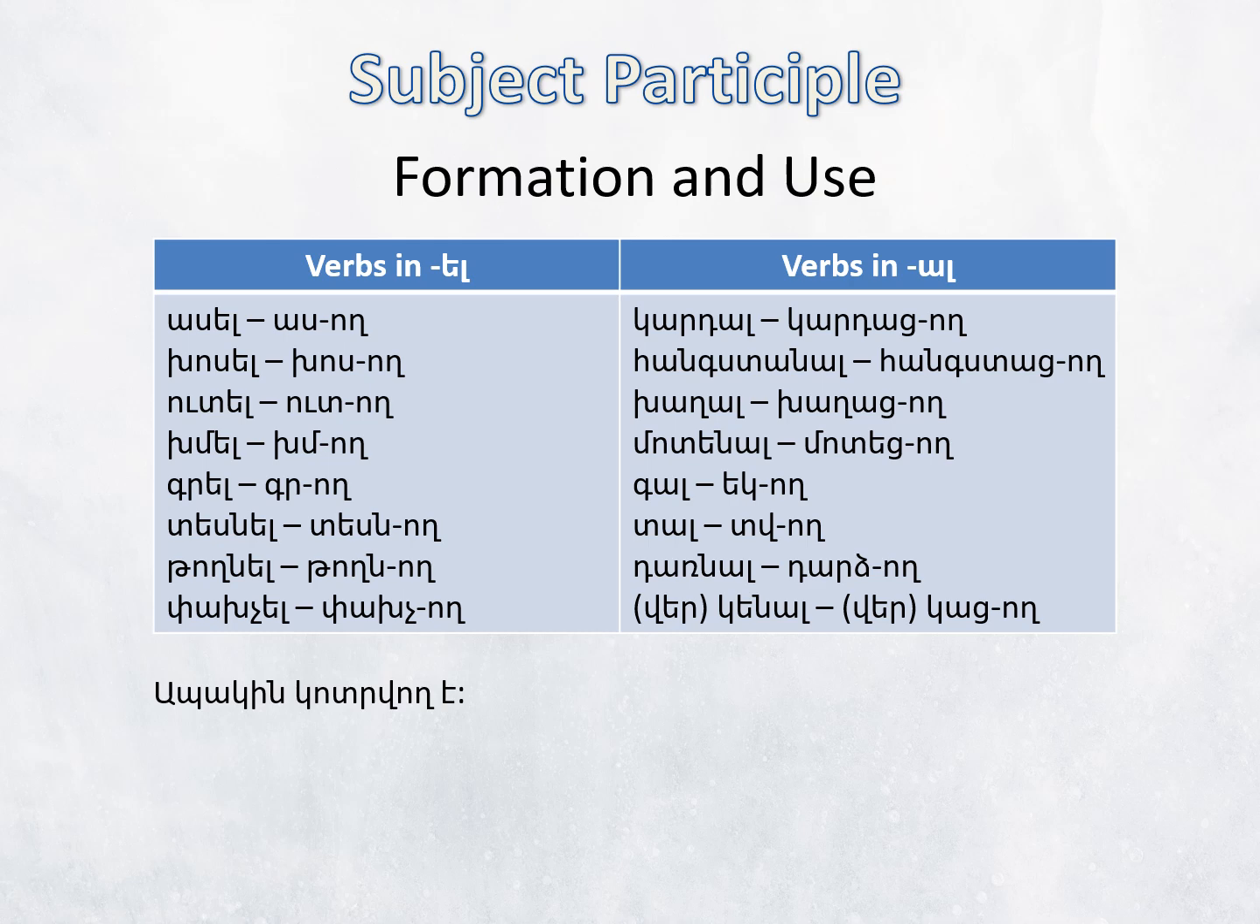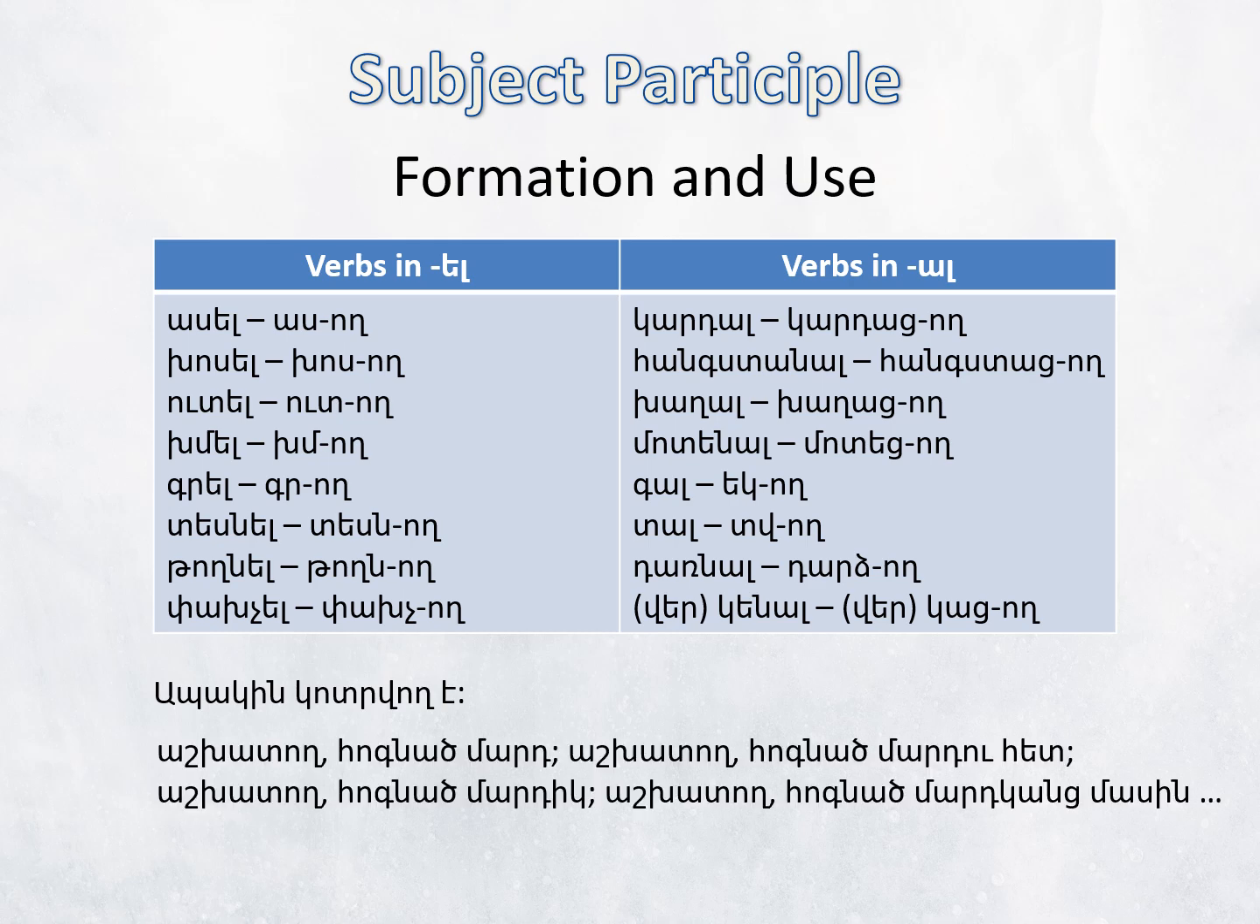Resultative and subject participles, like adjectives, do not agree with nouns in number or case. Compare աշխատող մարդ, հոգնած մարդ, աշխատող մարդու հետ, հոգնած մարդու հետ, աշխատող մարդիկ, հոգնած մարդիկ. Like adjectives, these participles are also easily substantivized. That is, they may take the definite article and decline as nouns of the e declension.